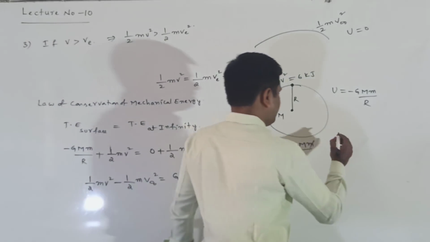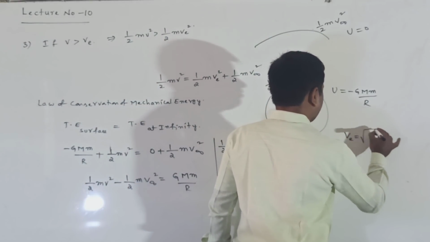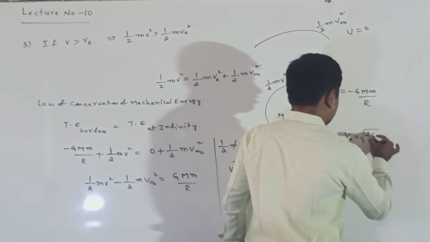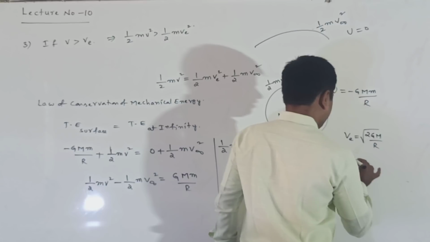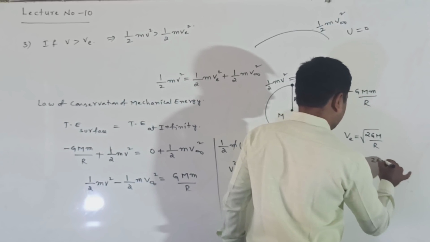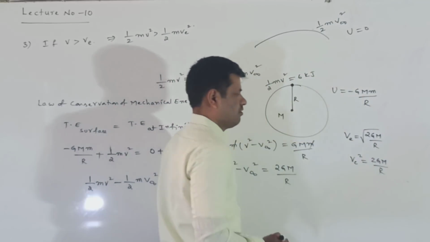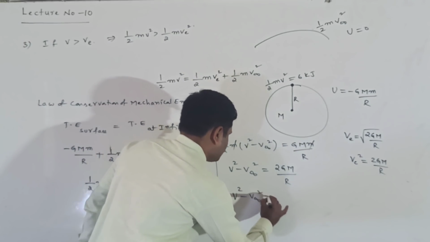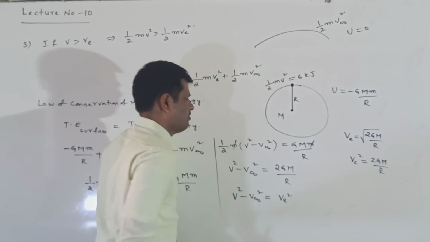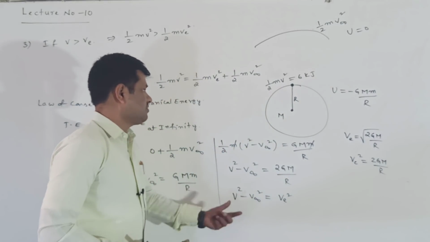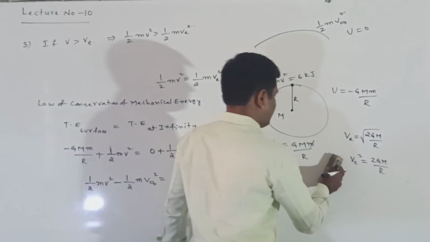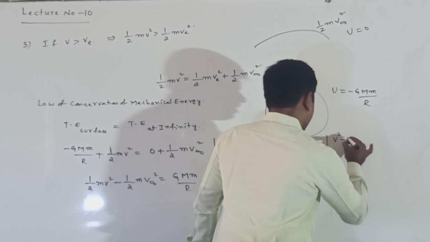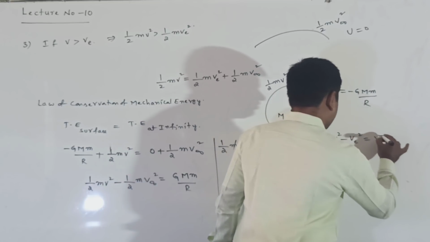But we know that here v escape is equal to under root of 2GM by r. So v escape square is equal to 2GM by r. From this we write v square minus v infinity square is equal to v escape square.